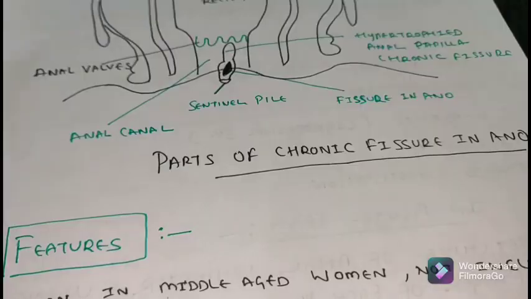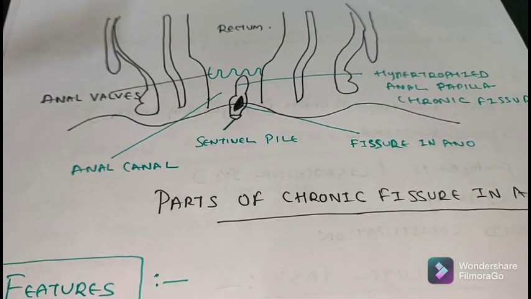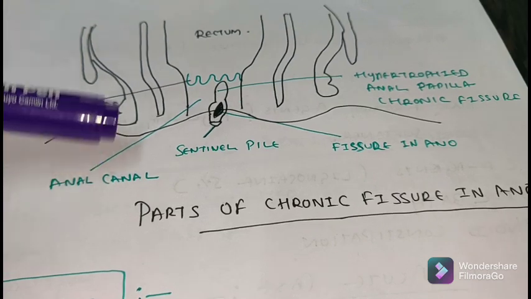So in today's topic is fissure in ano. I will explain to you in detail the definition, the causes, the types of fissure in ano and the proper treatment of fissure in ano. So let's get started. Starting with these are the parts of the chronic fissure in ano.